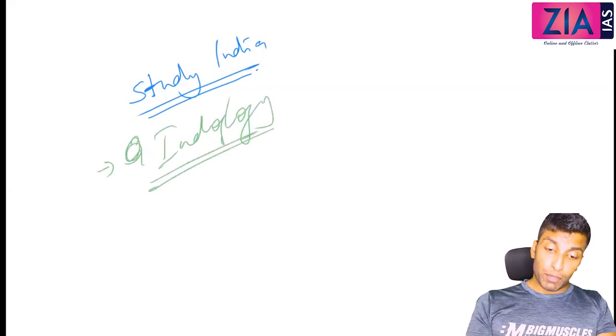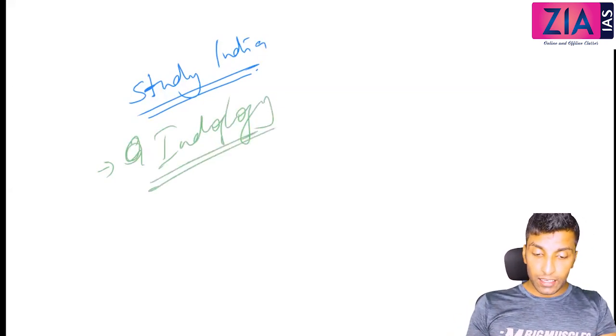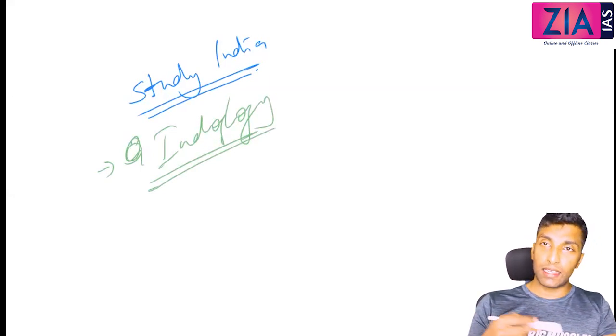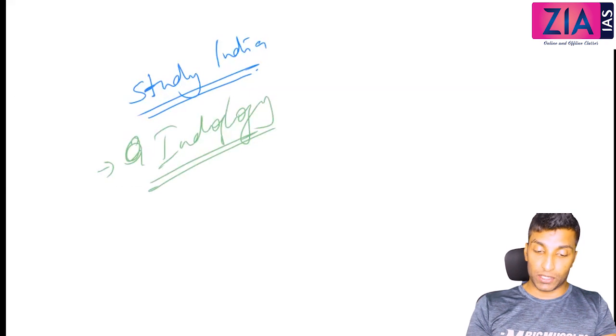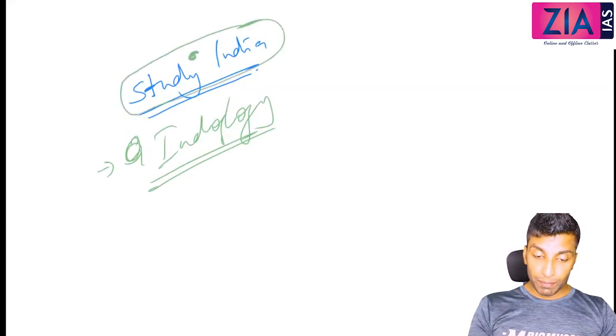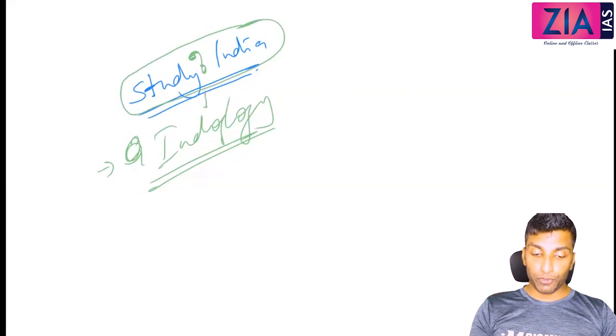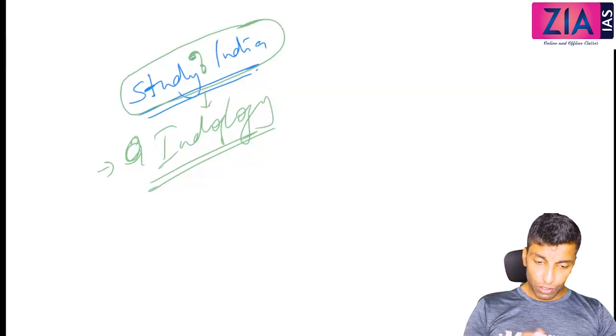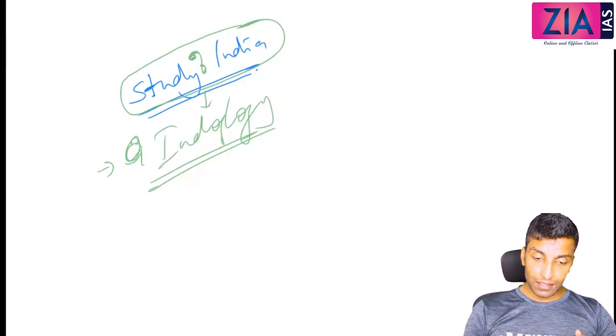Khul is the opposite of triple talaq. Like, a female can seek divorce from a male. That is opposite to triple talaq. In triple talaq, the male can seek divorce from the female. It's exactly opposite. So, study of India, that means now a new branch of knowledge emerged, that is Indology. Indology literally means study of India. So basically this is for the purpose of administration.